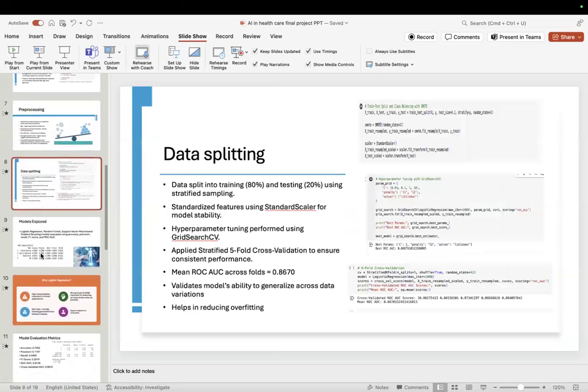For data splitting, we used an 80-20 training and testing split as it is standard. We standardized features using StandardScaler for model stability, and applied stratified five-fold cross-validation to ensure consistent performance. The mean ROC AUC across folds was 0.8670.